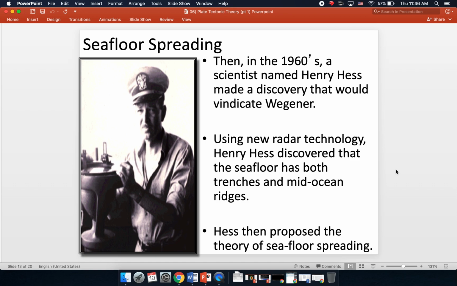Fast forward some 30 years or so after Wegener's death, this other scientist, Harry Hess, made a discovery that would make people reassess what Wegener had said. And I know that this says Henry Hess here, but that's a typo. His name was actually Harry Hess. So, using new radar technology, Hess discovered the seafloor has these two really important features, trenches and mid-ocean ridges. Studying these features, he proposed the theory of seafloor spreading.